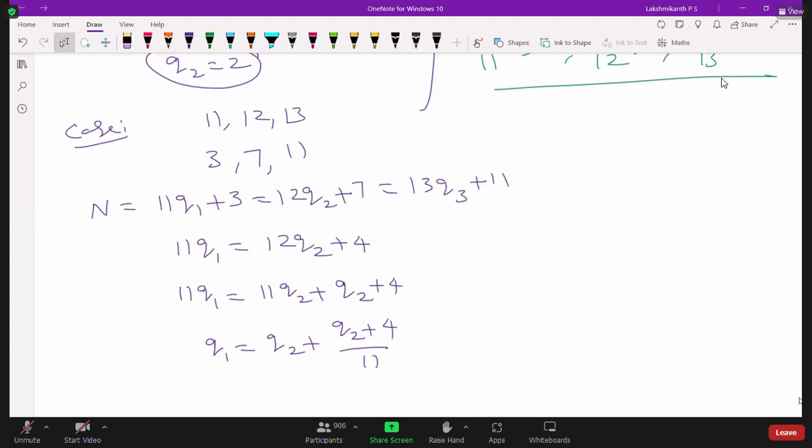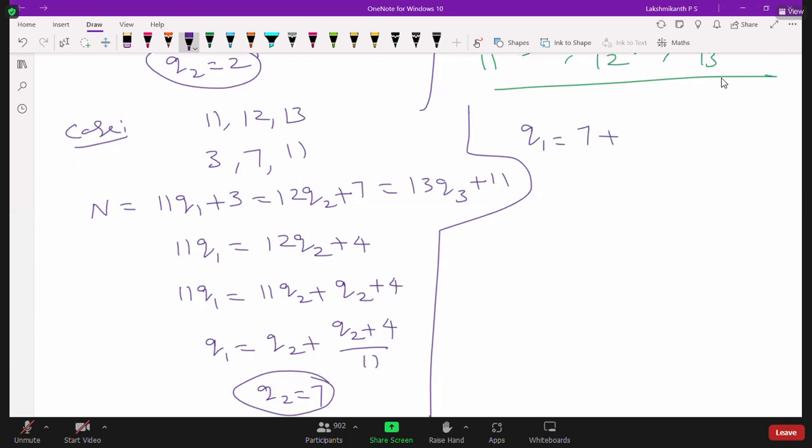See, what is the least value of q2? So q2 least value, we can take it as 7. So you can take q2 value as 7. So now substitute here. q2 is equal to 7 means what is q1 value? 7 plus 4 by 11. So 7 plus 1, we will get 8. So now what is this? q1 is equal to 8, right? Now q1 is equal to 8, you can substitute here in the given equation.